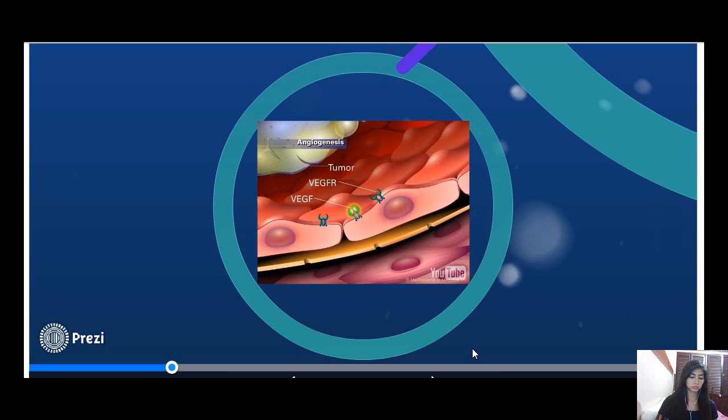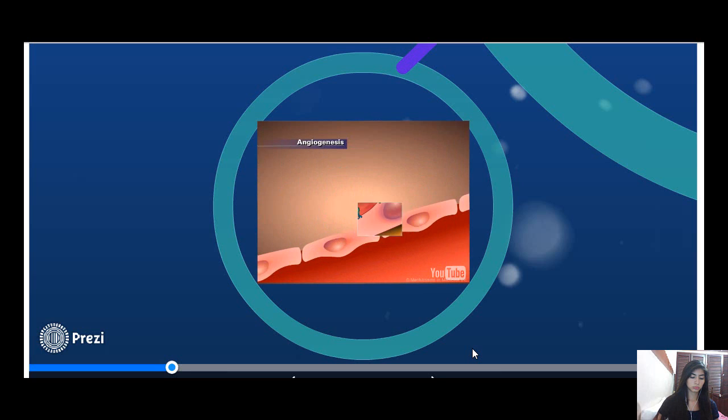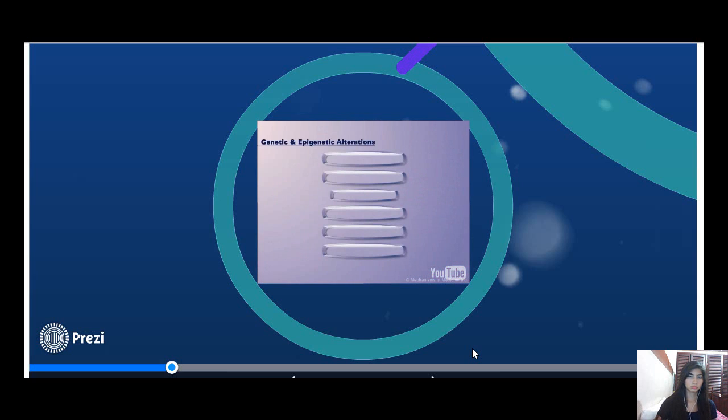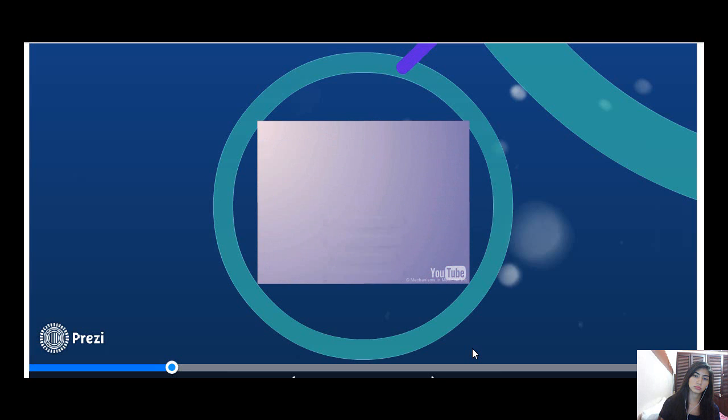VEGF binds to VEGF receptors on endothelial cells, inducing the formation of new blood vessels from pre-existing vasculature. This vasculature sustains tumor growth. The accumulation of these and other genetic and epigenetic alterations may randomly occur throughout the genome and eventually lead to NSCLC. As NSCLC advances, the tumor may spread to other areas of the lung and to other organs.